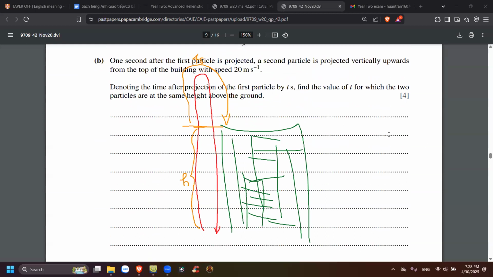Honestly, this problem is a waste of time. I think it's a waste of time.